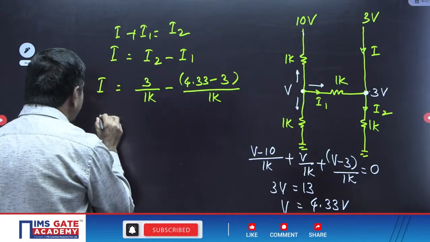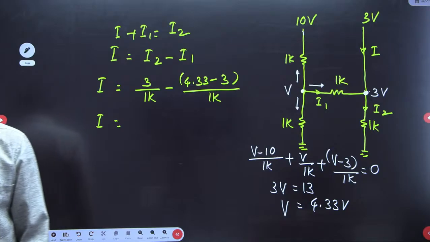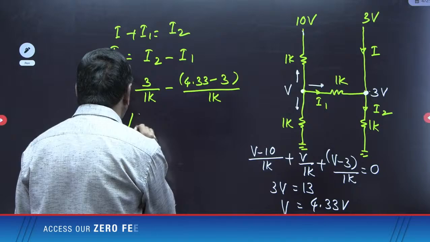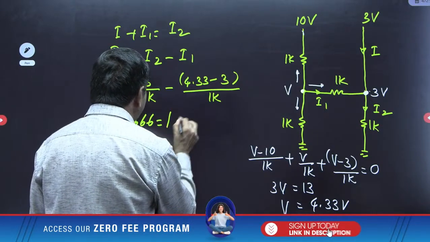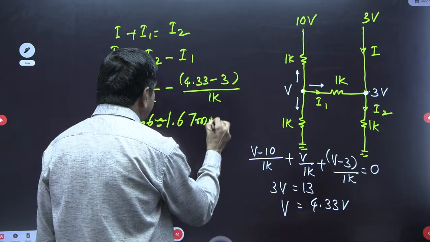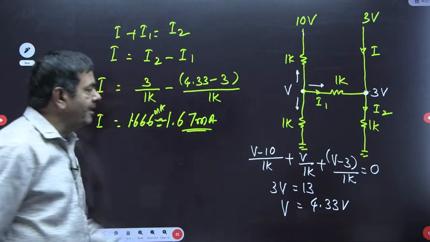And finally, the value of current I is 1.666 repeating. Finally, we can write 1.67 approximately. 1.67 milliamperes of current is possible.